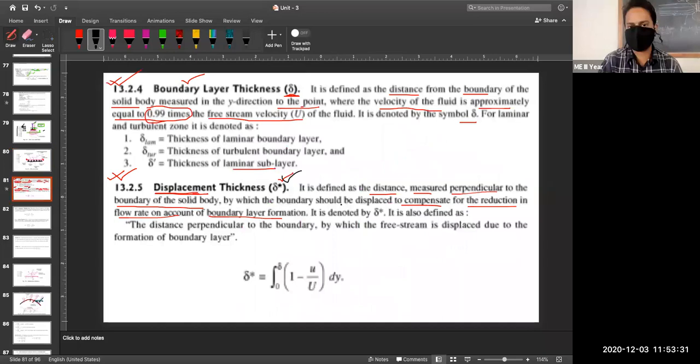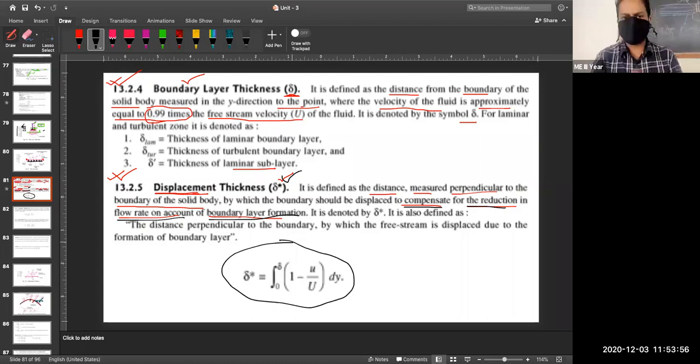So this is the definition of your displacement thickness. It is defined as the distance perpendicular to the boundary of the solid body by which the boundary should be displaced to compensate for the reduction in the flow rate on account of boundary layer formation. It is represented by delta star, and mathematically it is represented by this expression. There is a small derivation for that, but the derivation is not asked in your examination. If you have curiosity to know how it comes, I can show you in the next class if time permits.